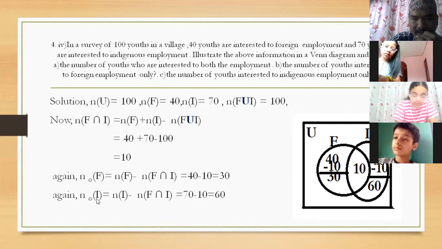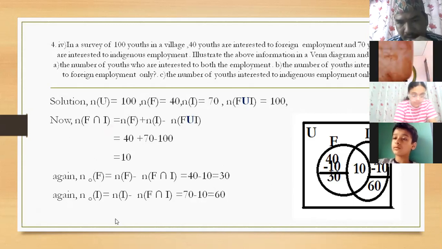Then n(only I): n(I) minus n(F intersection I), that is 70 minus 10, 60. Are you clear, children? Yes, sir. Very good.